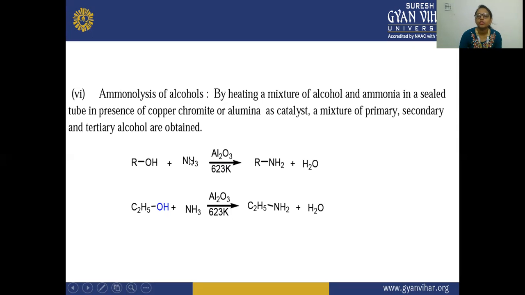Next, we are heating the alcohol and the ammonia in a sealed tube, in the presence of copper chromite or alumina as a catalyst. So here we can take copper chromite, or you can take alumina as a catalyst, and there is a formation of primary, or you can say secondary or tertiary amines.